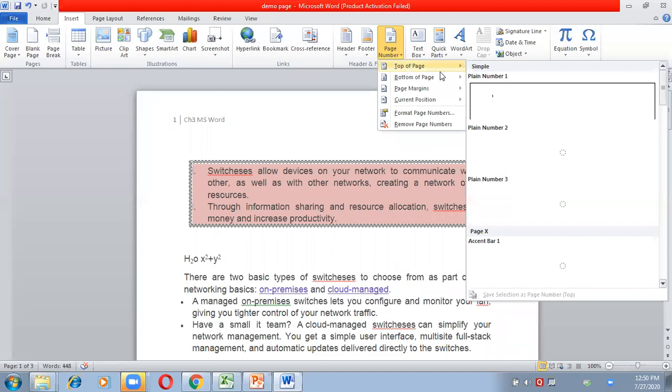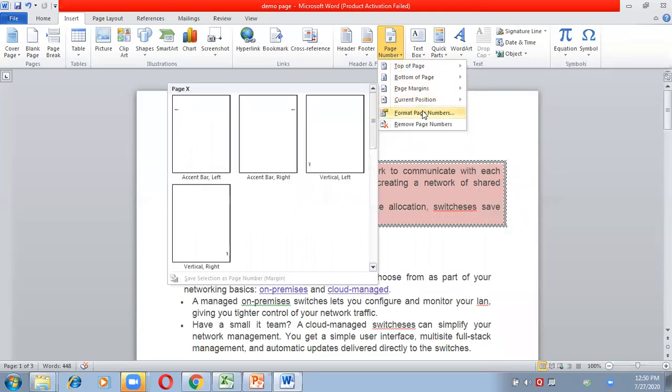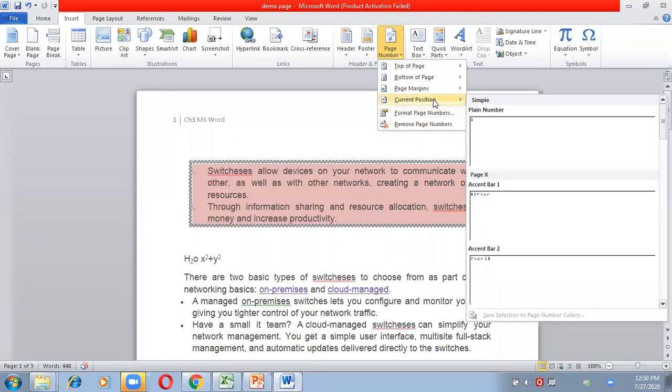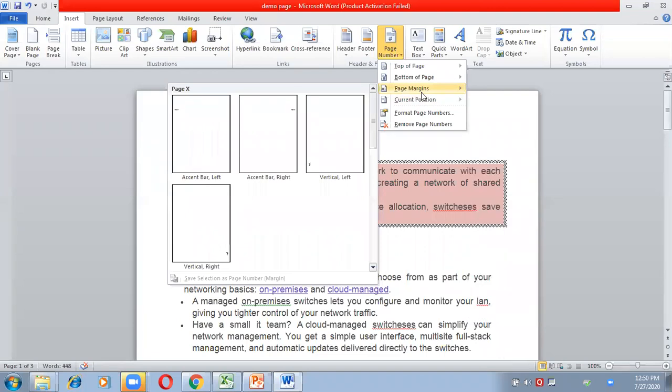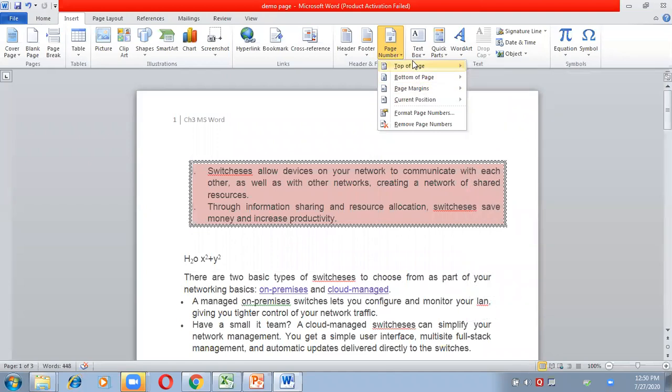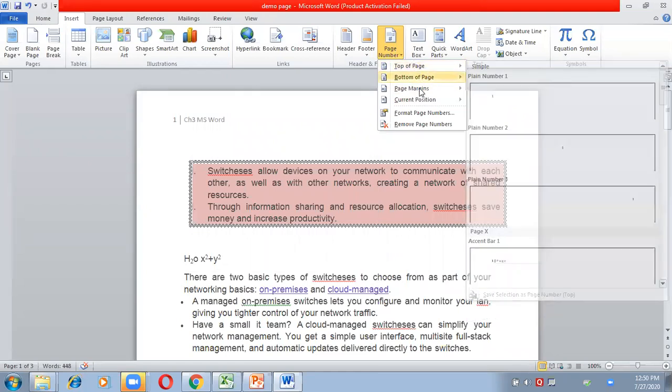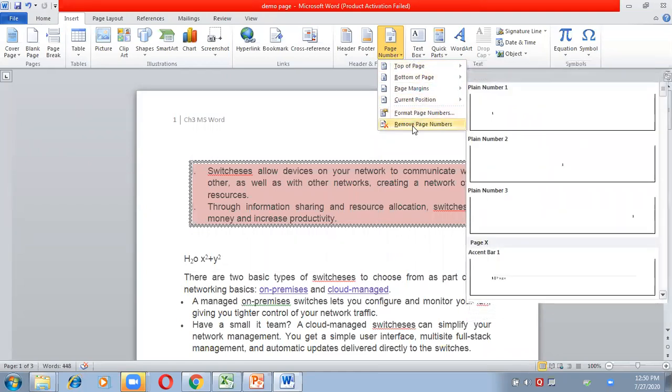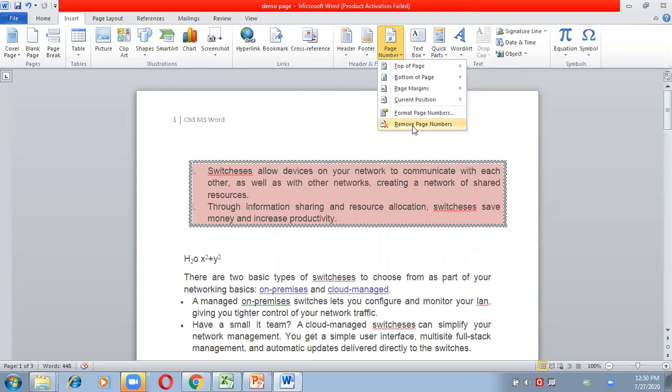You can insert the page numbers at the bottom, or at the current position if you want to insert anywhere in between, or in the page margins. Whatever way you want your page numbers to appear, you can choose that way. Or if you want to remove them, then click on Remove Page Numbers.